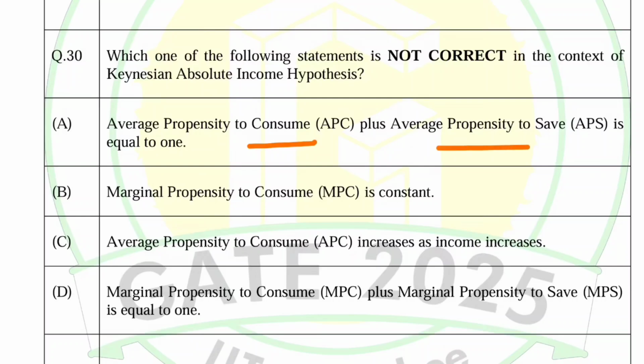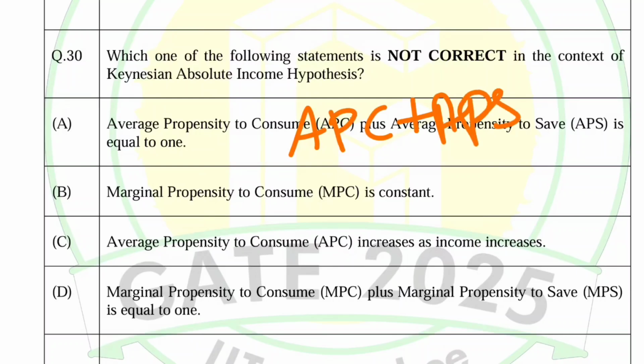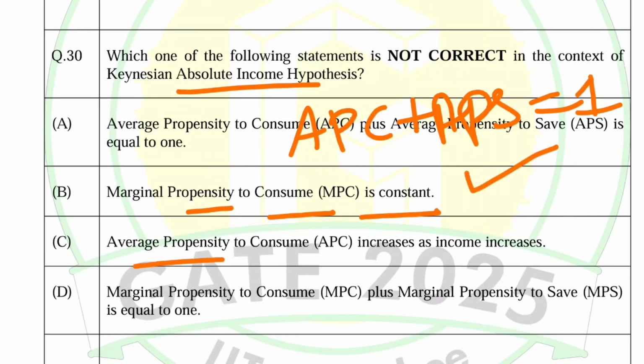APC plus APS is equal to 1, that is correct. Average propensity to consume plus average propensity to save is equal to 1 in case of absolute income hypothesis. Marginal propensity to consume is constant. Okay, in case of absolute income hypothesis, this is also true. Average propensity to consume increases as income increases.